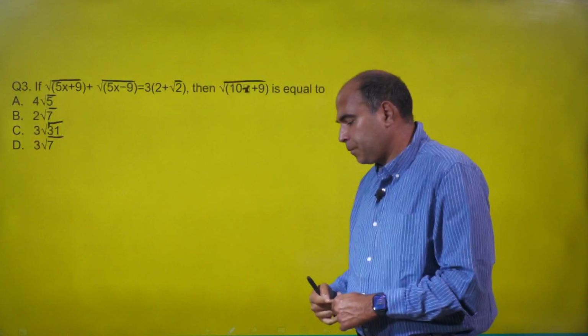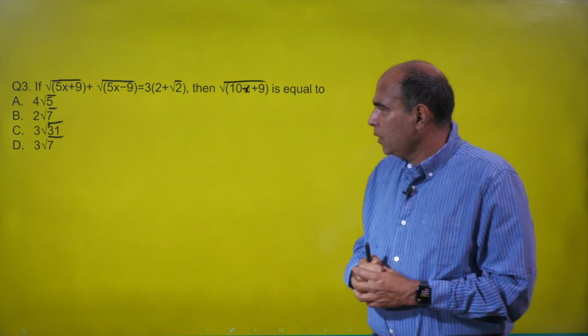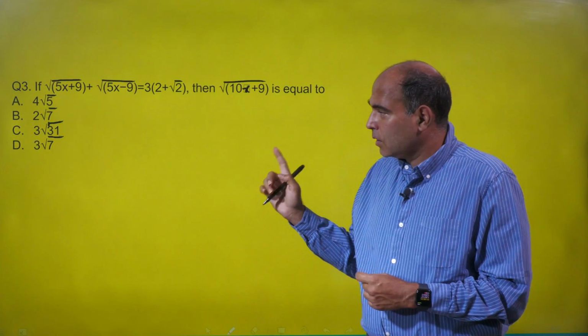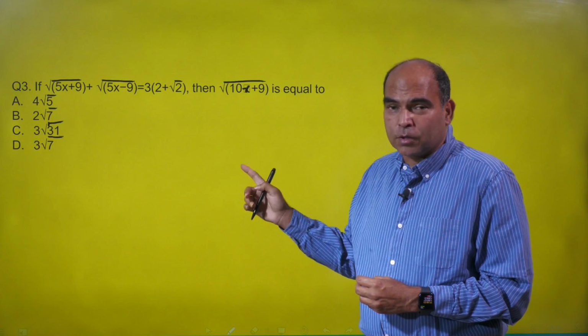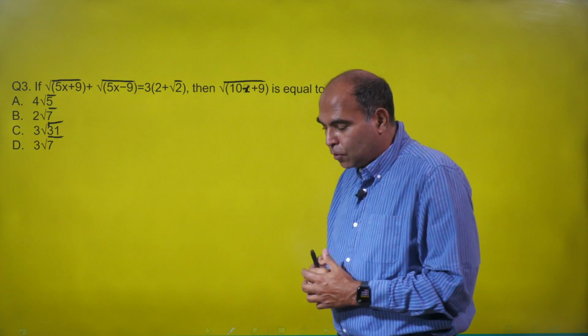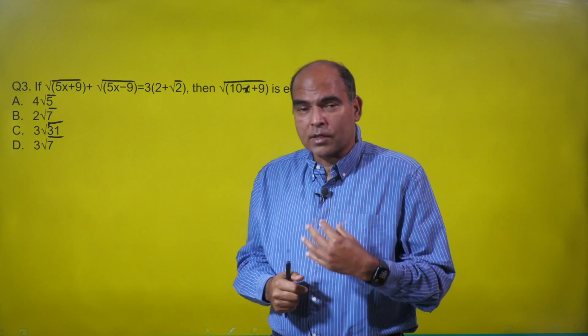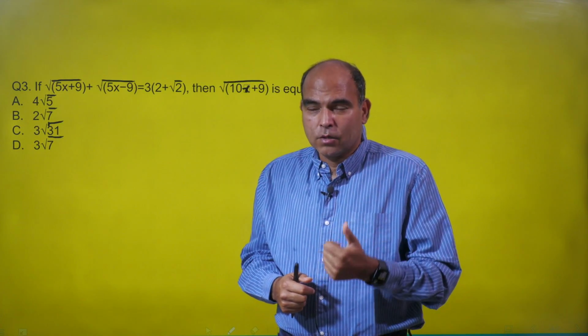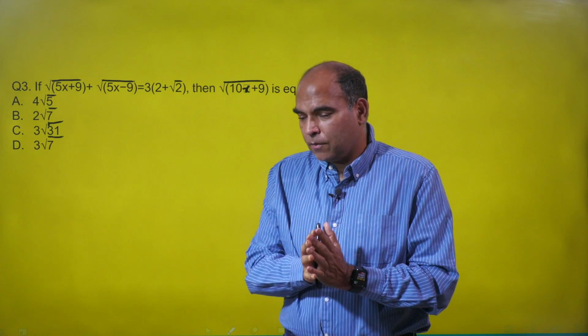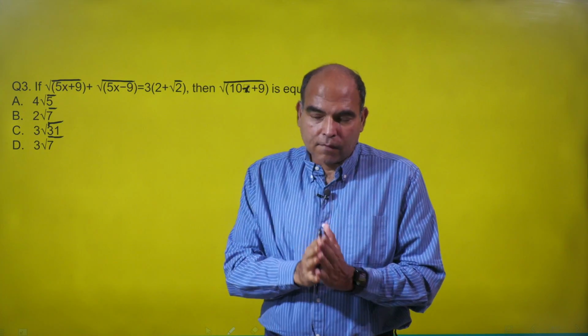So what is my advice to you? How do you approach a question like this? Question number 3. And please notice, CAT has given you this question with options, so this is not a TITA question. One of the things I have noticed is that when I do numerical solutions, a lot of people ask me, what if this was a TITA question? Please notice that if there are no options, you're forced to go algebraic, and CAT has never done that.